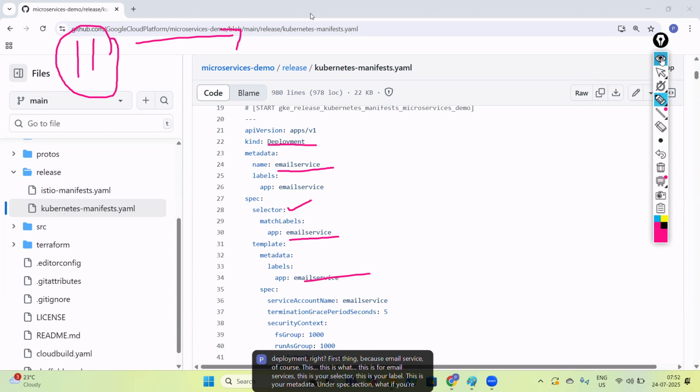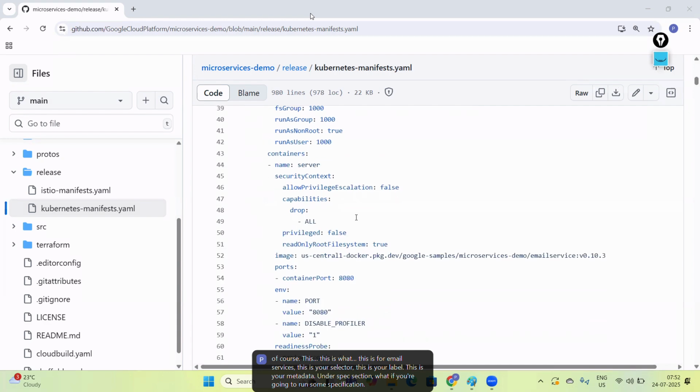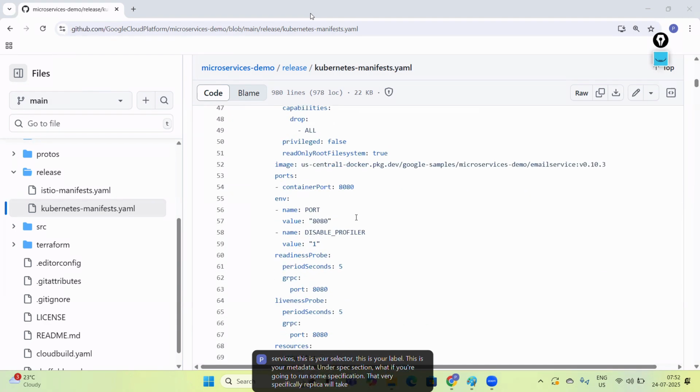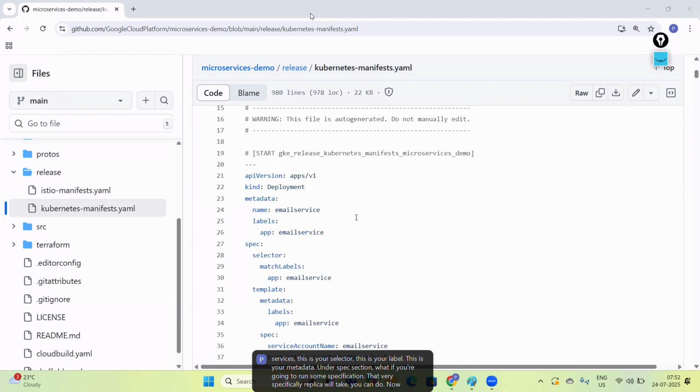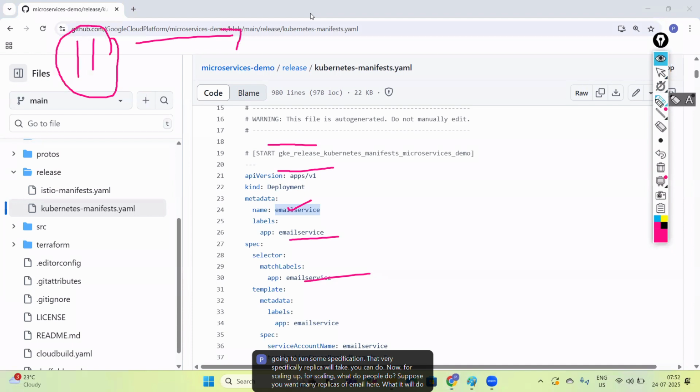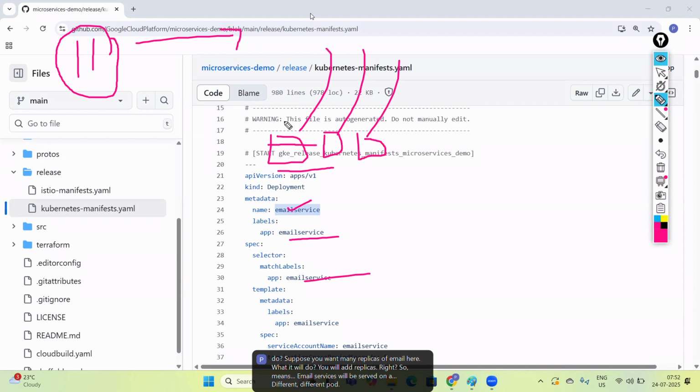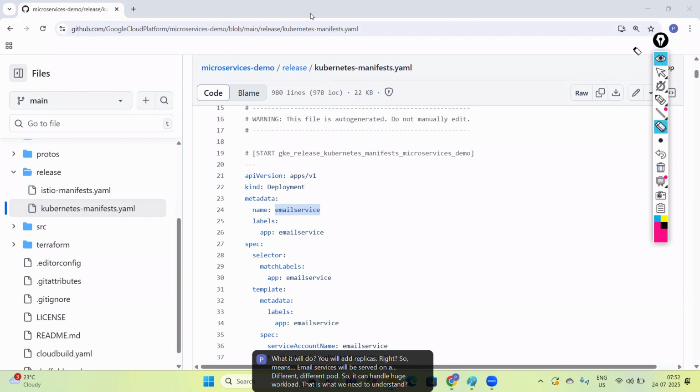Under the spec section, if you are going to run some specification, very specifically replicas, you can do that. Now for scaling up, what will you do? Suppose you want many replicas of email here. You will add replicas, right? So the email service will be served on different pods, so it can handle a huge workload. That is what we need to understand.